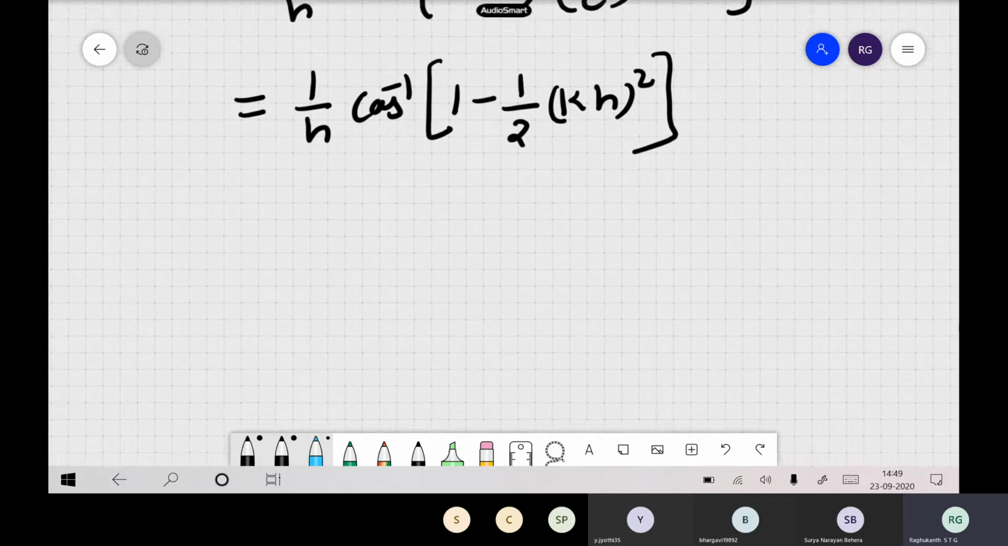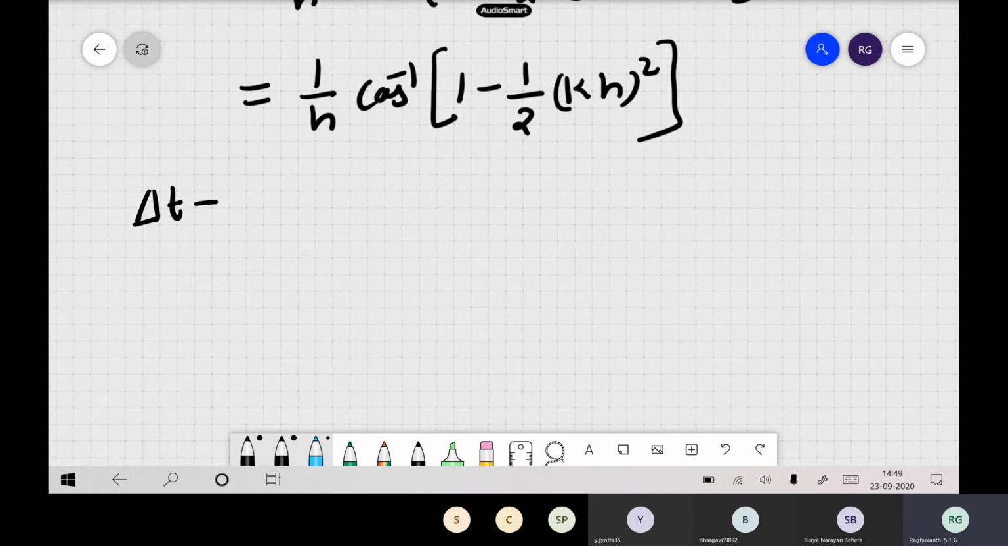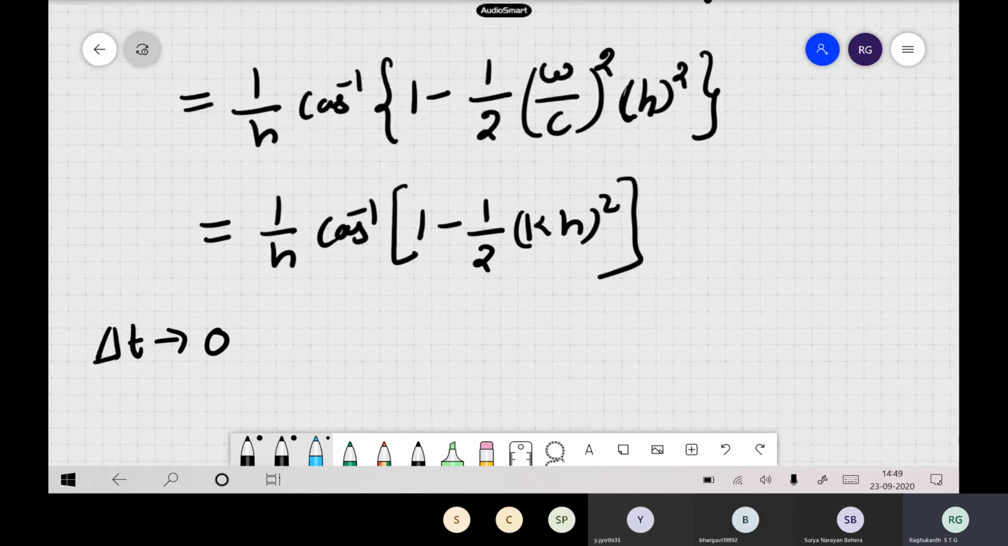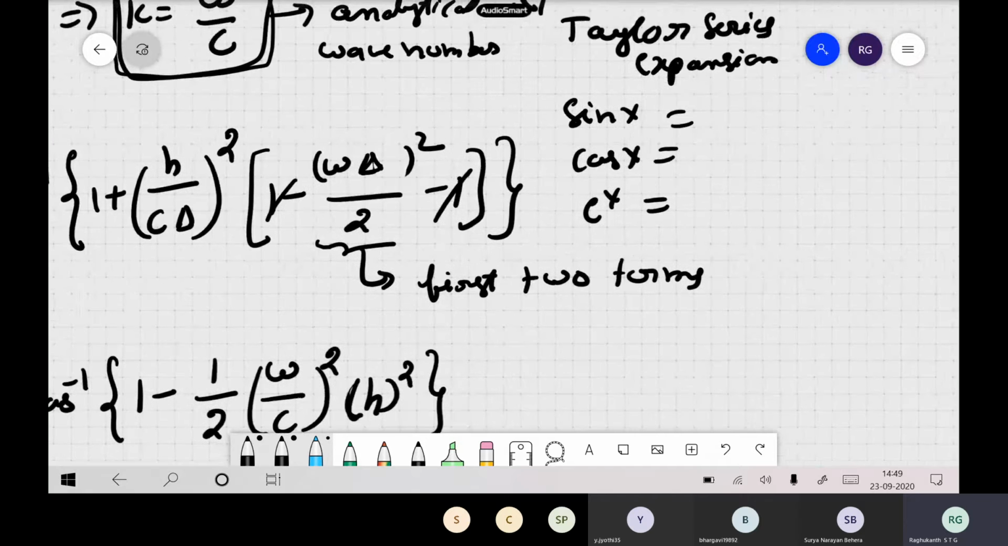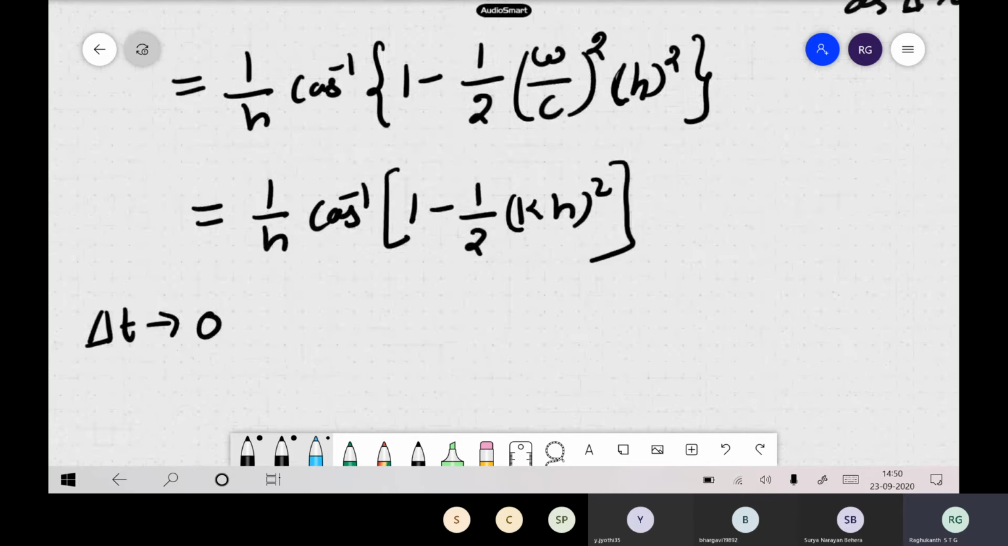So now here also, when delta t becomes very, very small. If you see our Taylor series expansion for cos x, we have an expansion 1 minus x square by 2 factorial, then higher order terms will be there. So when the time increment delta becomes very, very small, we can neglect the higher order terms. So as delta tends to 0, the higher order terms automatically go to 0. So now we have got this one.